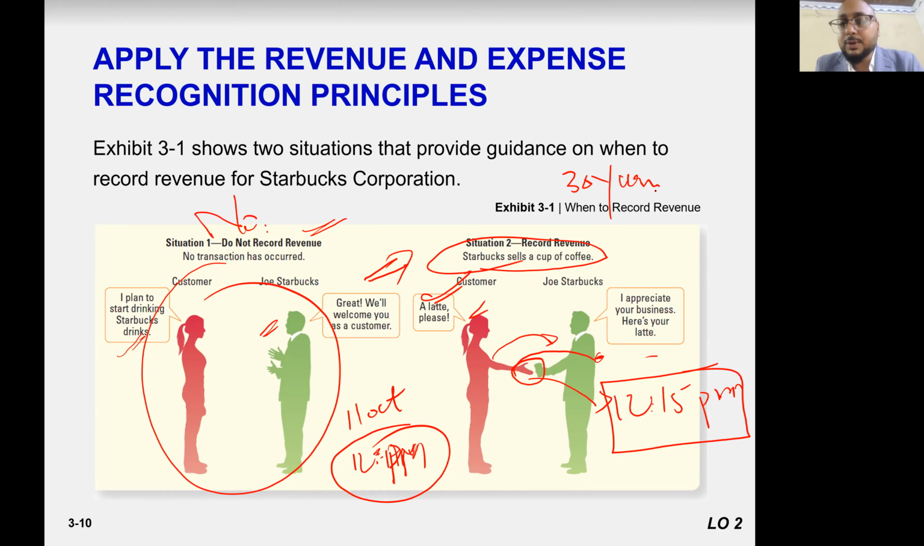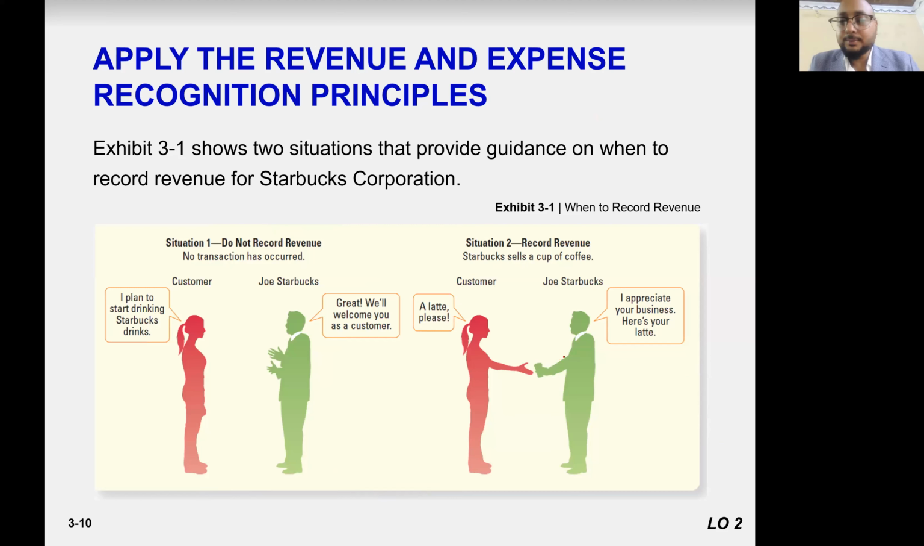So on the 12th, a sale occurred because you received cash from the customer, the contract is done. So the entry would be cash to sales, right? But when you deliver it, you deliver it. But if she said, okay, I will have this 30 yuan advance, I will be drinking this coffee tomorrow. Sale occurs today?